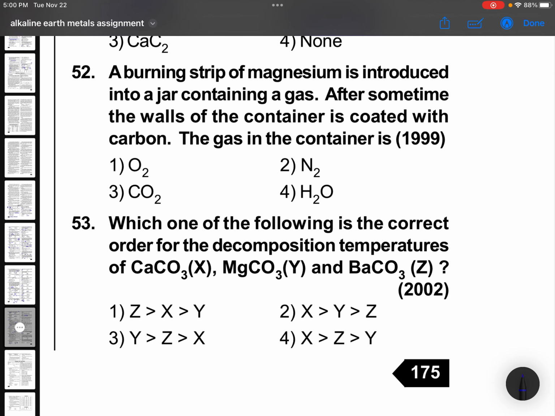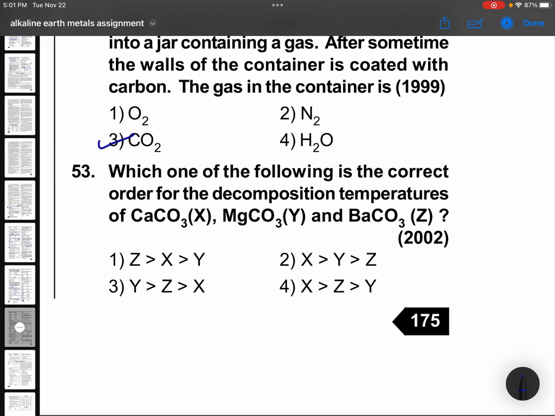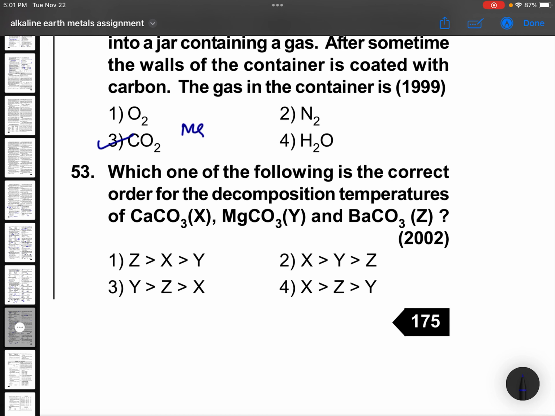Okay, now see question carefully. A burning strip of magnesium is introduced into a jar containing a gas. After some time, the walls of the container is coated with carbon. The gas in the container is, okay, CO2. Magnesium plus CO2 gives magnesium oxide plus C.